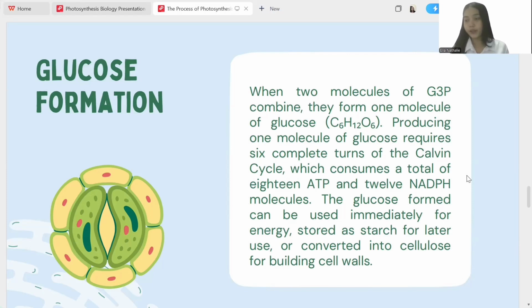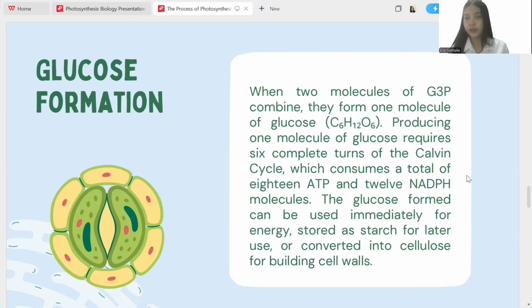So why does glucose matter to plants? Once glucose is formed, the plant can use it in three major ways. First, immediate energy, or respiration. Glucose can be broken down in the mitochondria to make ATP, which fuels almost all cell activities.